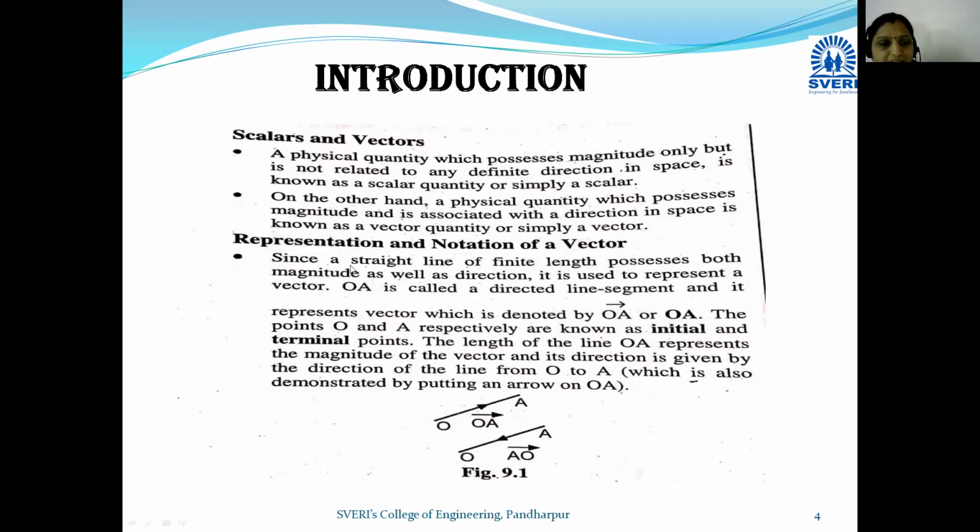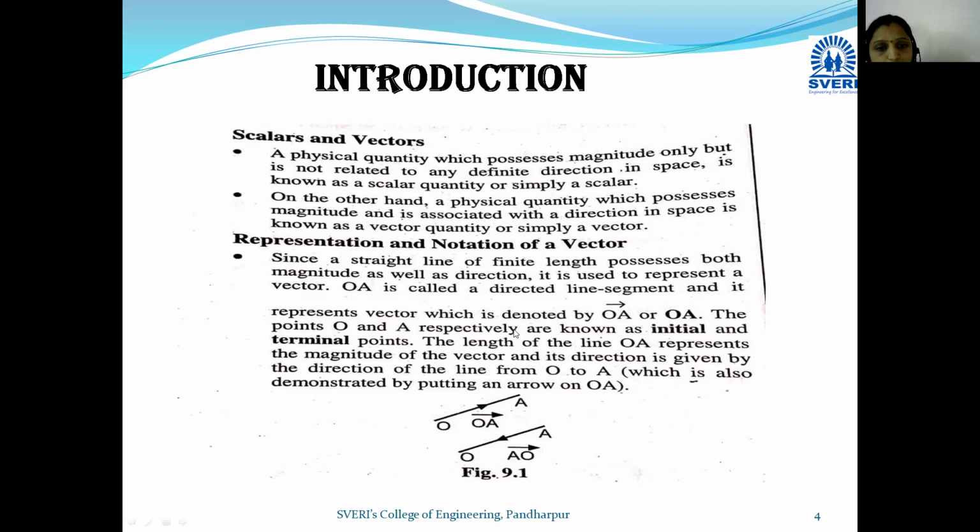Then let us move towards the representation or notation of a vector. How could we represent a vector? If OA is a directed line segment starting from point O to A, then this OA is called a vector, because this line has not only magnitude but also direction. So OA is not only a segment but a vector.